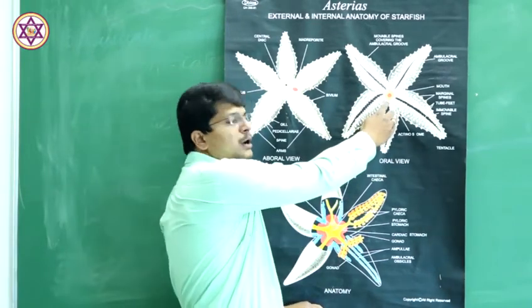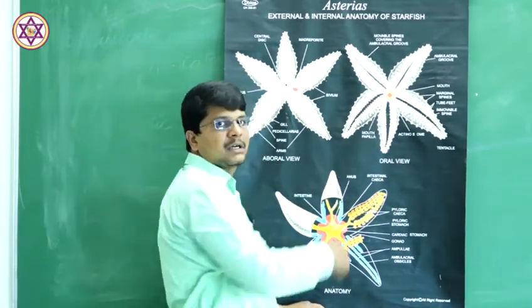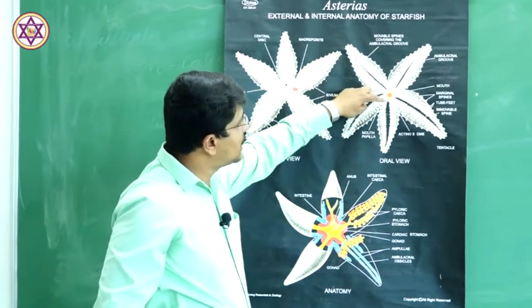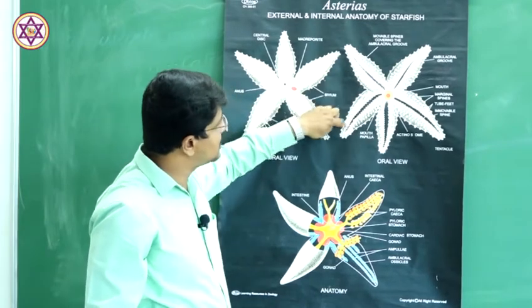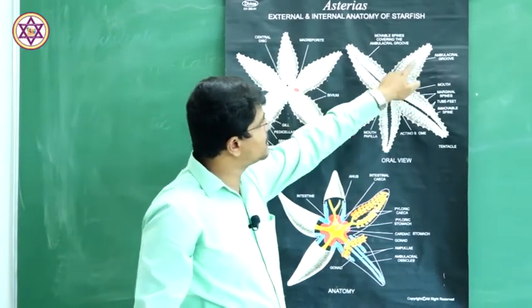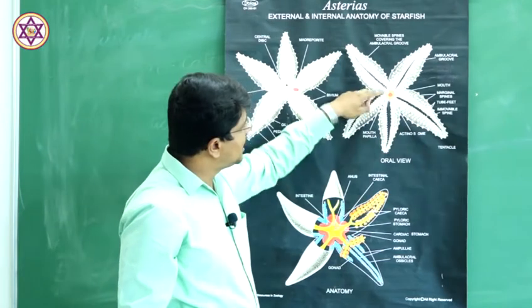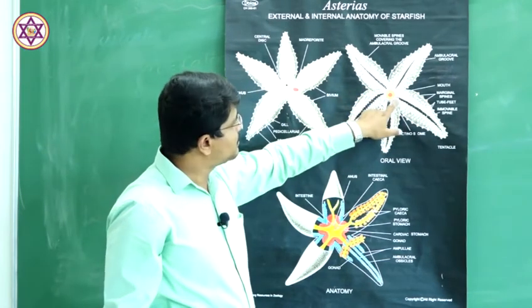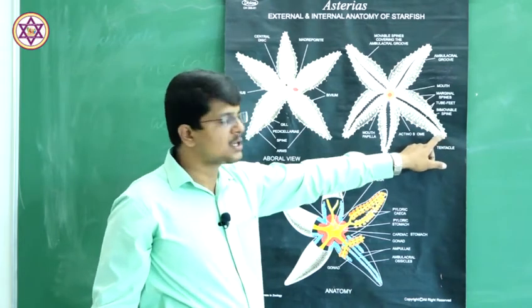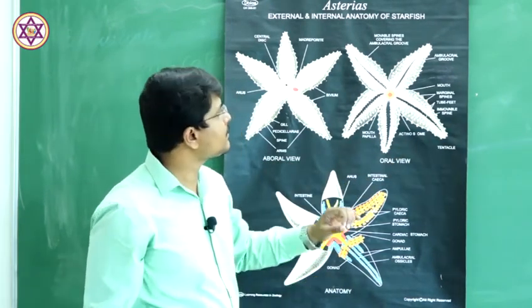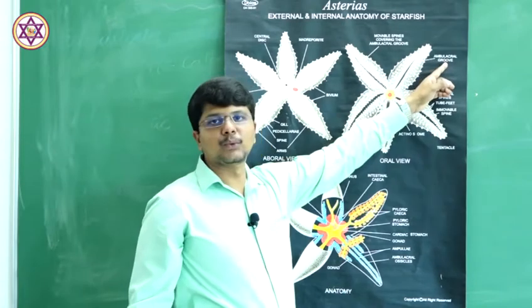From the corner of the actinosome, there arises a furrow like this. Furrows arise from the corner of the actinosome till the tip of each of the arms, and those are called ambulacral grooves.